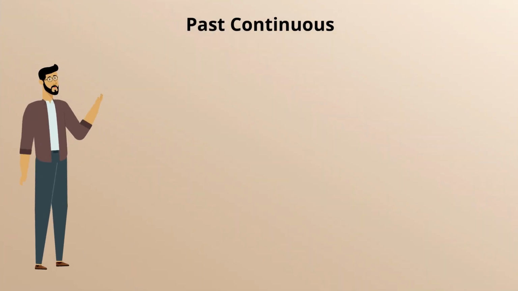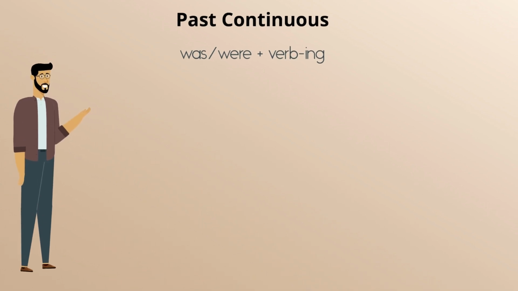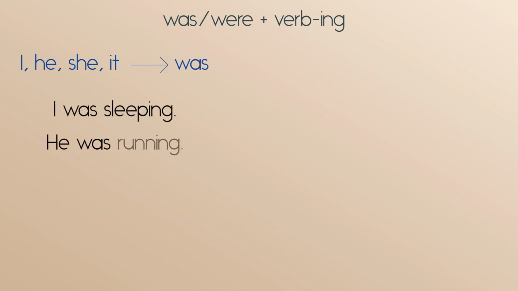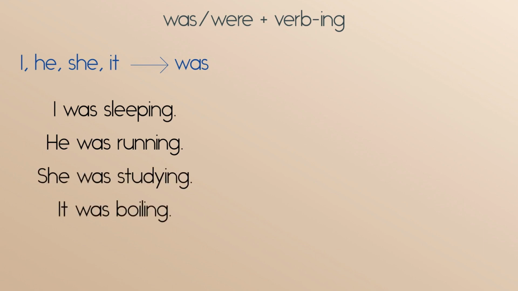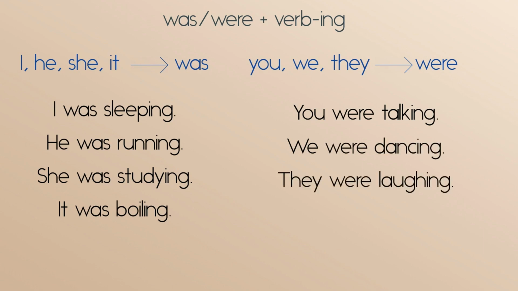The past continuous is formed using was, or were, plus verb ing. I, he, she, and it are followed by was. For example, I was sleeping. He was running. She was studying. It was boiling. You, we, and they are followed by were. For example, you were talking. We were dancing. They were laughing.